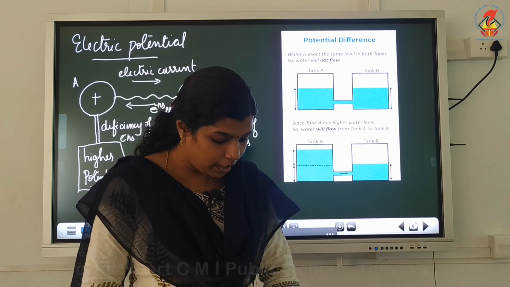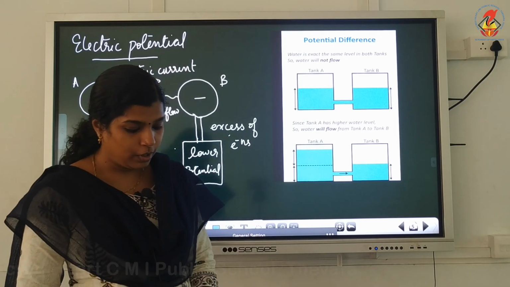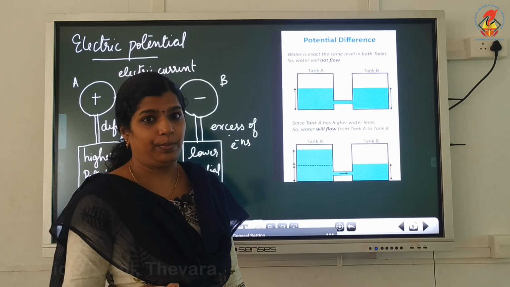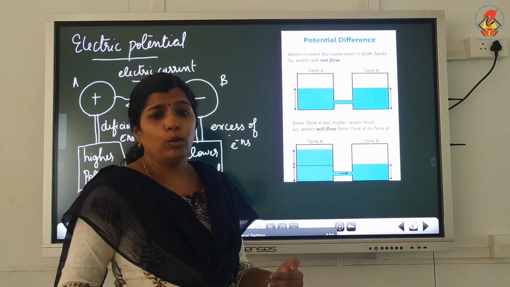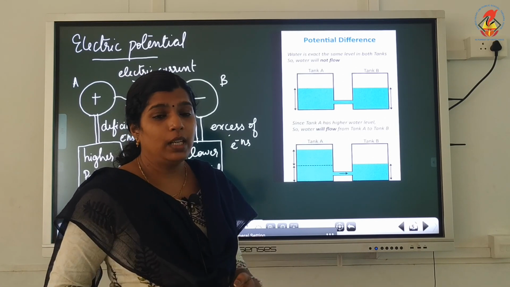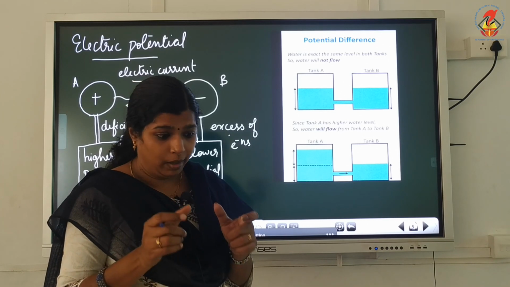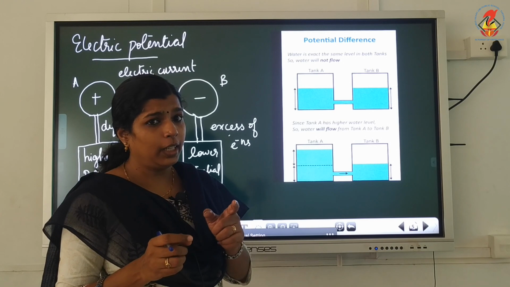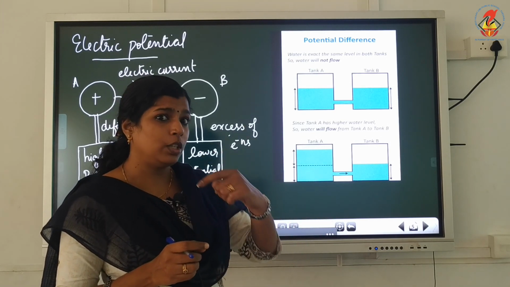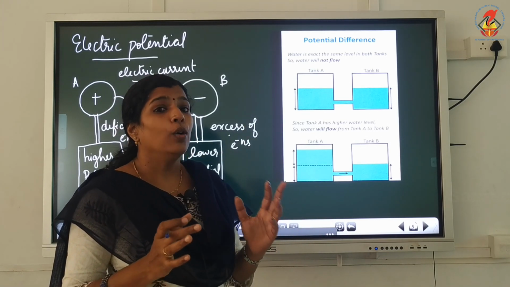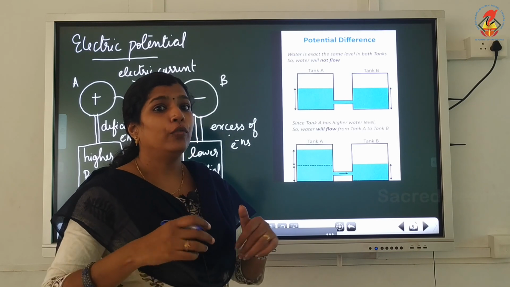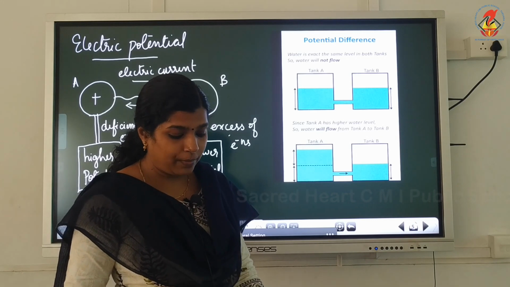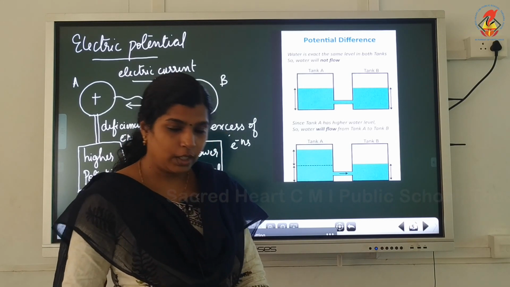Electric potential and potential difference. So, what is the reason for the flow of electric charges? We know that when you connect a battery or a cell, electrons will flow from the negative terminal of the cell to the positive terminal of the cell. So, what is the reason for that flow of charges? That we will discuss here.